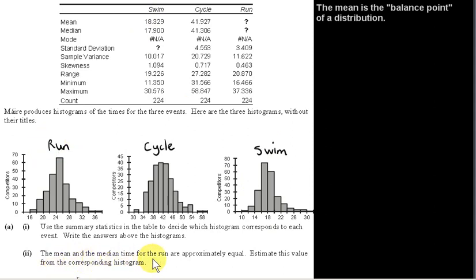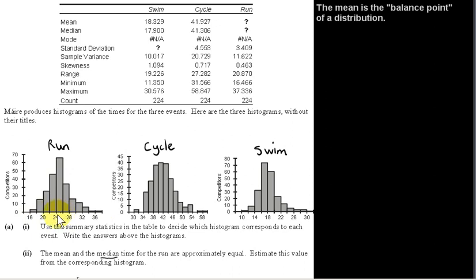The mean and the median time for the run are approximately equal. Estimate this value from the corresponding histogram. Well, the median is perhaps easier to get from a histogram. The median is the point that halves the area of the histogram. So the median time is a point such that the area under the histogram to the left of the median time is half the area under the entire histogram.